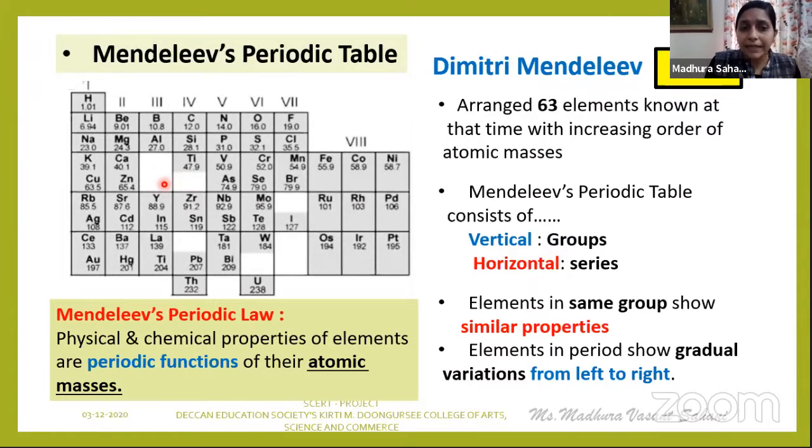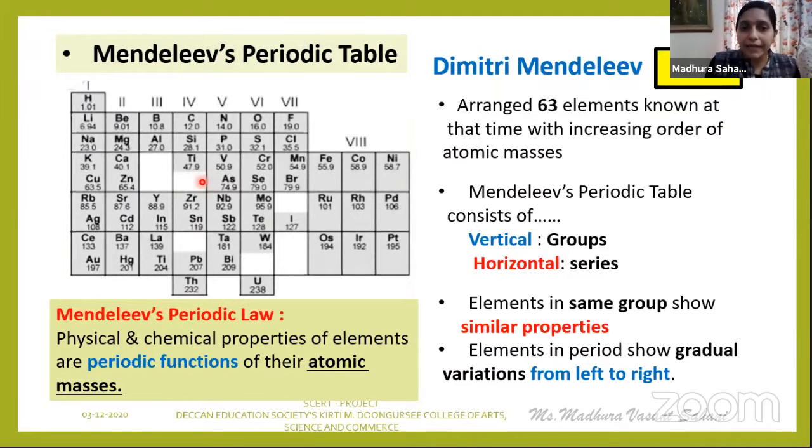However, Mendeleev had not predicted the inert gases or noble gases, but when they were discovered, they were easily accommodated in the periodic table just by creating an additional group. So these are the merits of Mendeleev's periodic table.